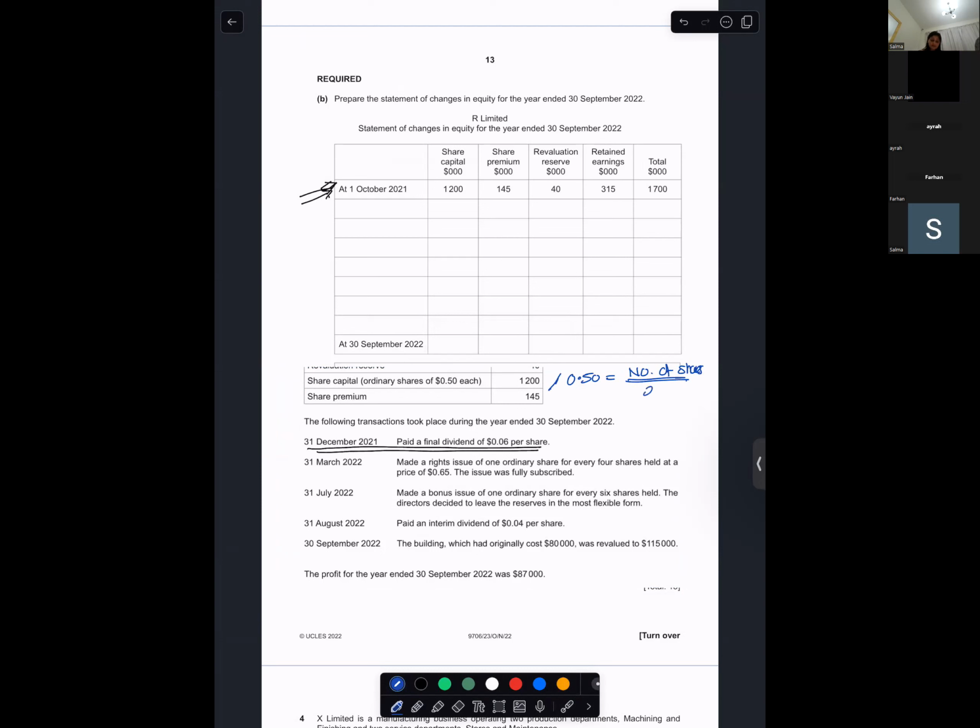Oh, no, not that. The number of shares is going to be 2,400. 2,400 multiplied by 0.06 is 144. So the final dividend would be minus 144. Can you tell me from where do you pay the dividend? Retained earnings. So you pay the dividend from retained earnings, so you will subtract it from retained earnings and you will subtract it from the total. It's 114 or 144? 144.